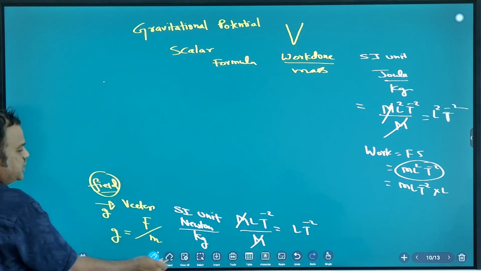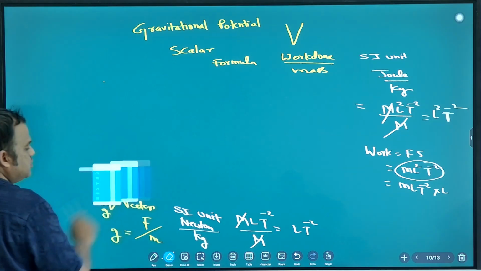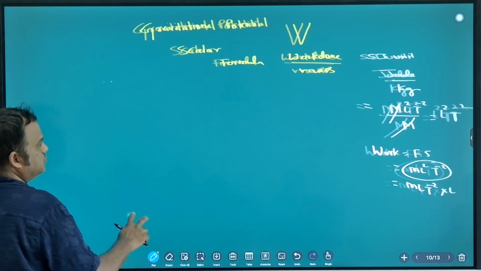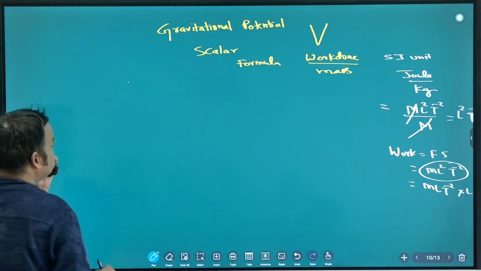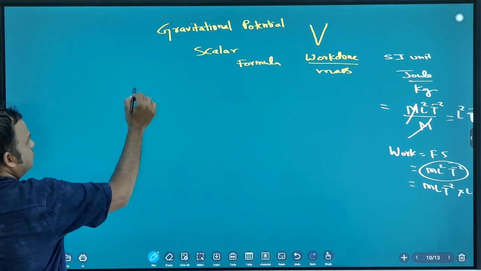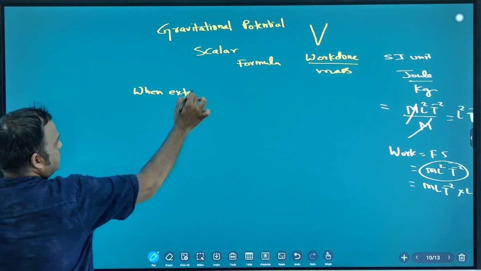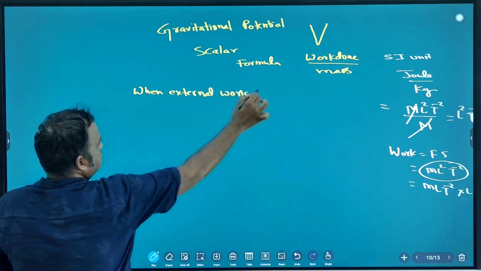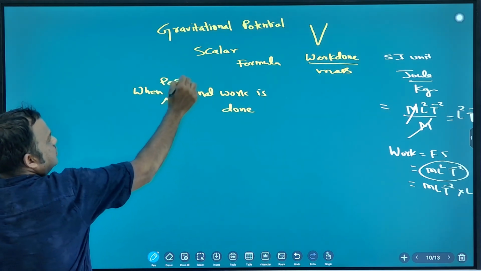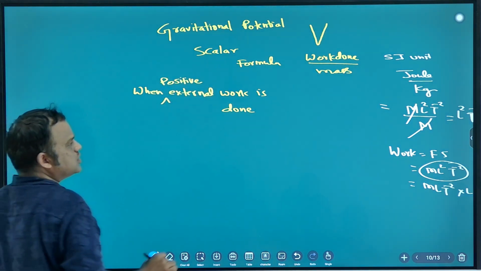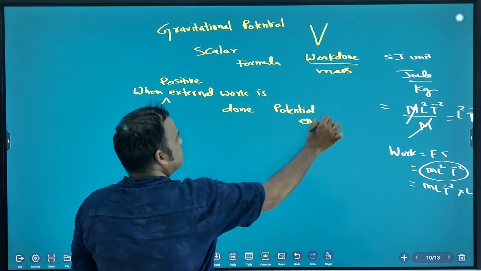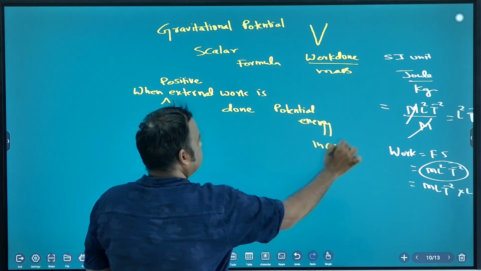Now, what is the potential? In work and energy, you have discussed when positive external work is done, potential energy increases.